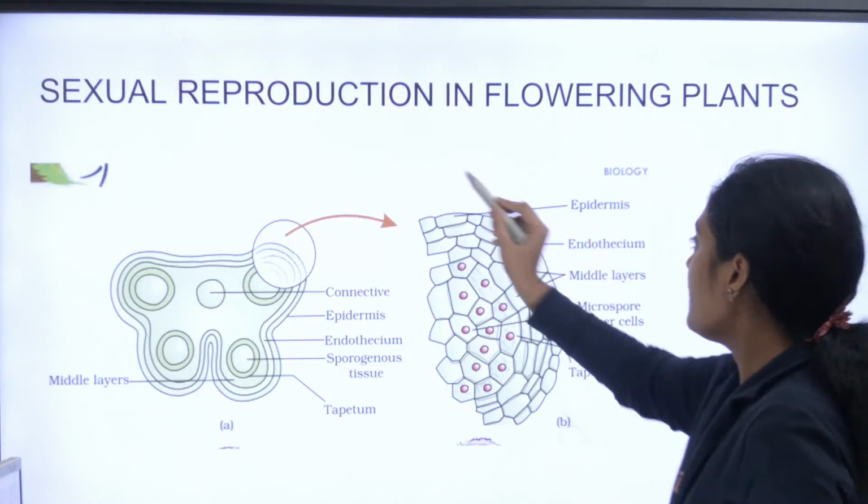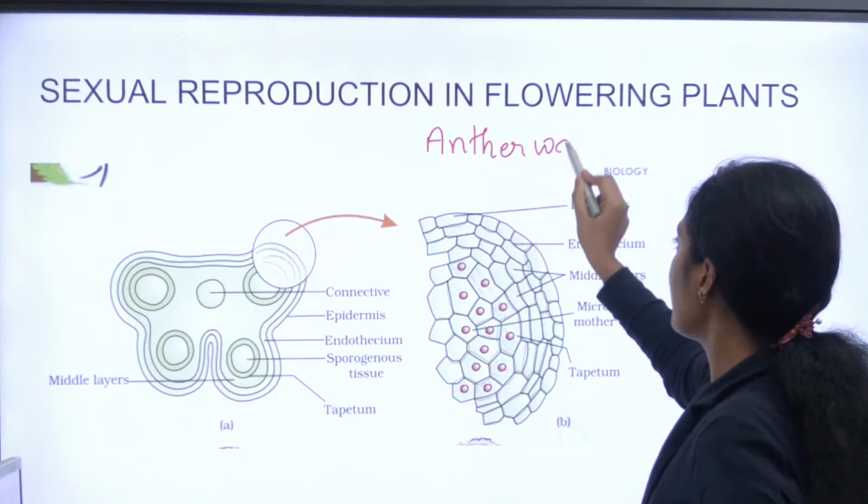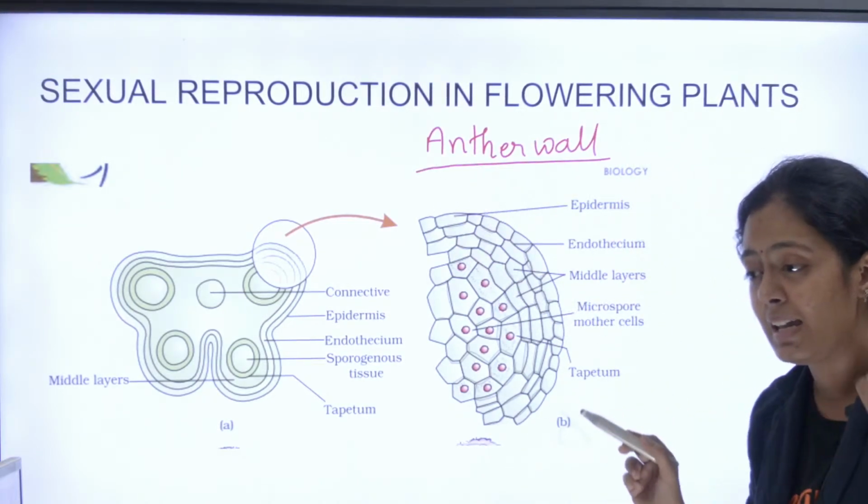Okay, the first thing is, this is an anther wall. Section of anther wall, very important.